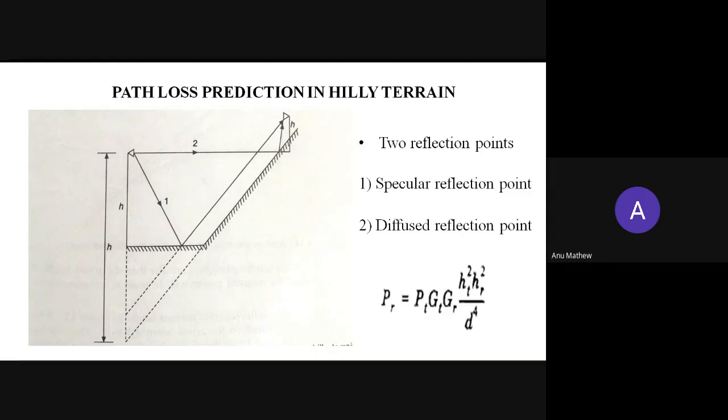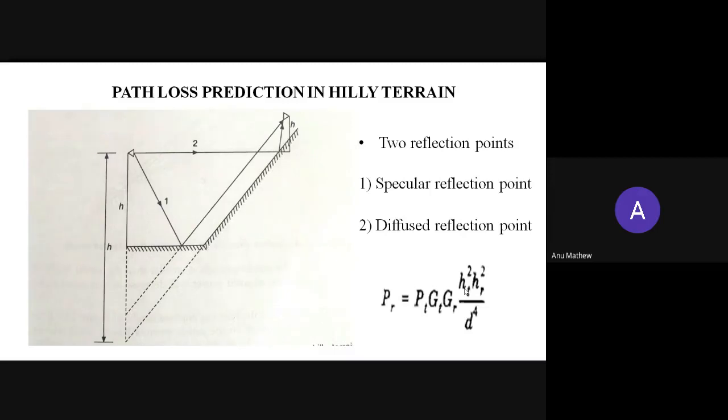So the received power PR equals PT GT GR HT square HR square divided by D raised to 4, where D is the distance between transmitting and receiving antennas, HR is the height of the receiver antenna, and HT is the height of the transmitting antenna.